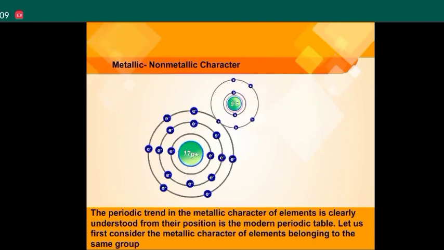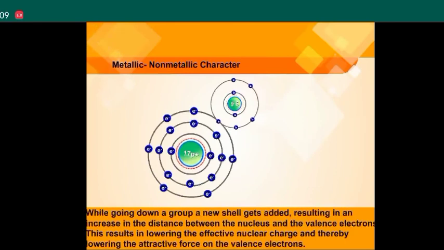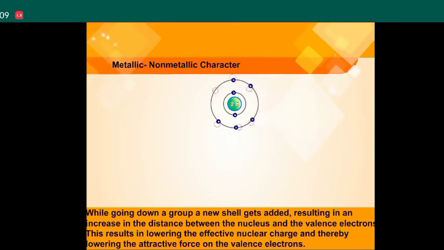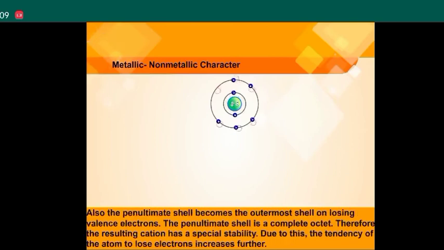Let us first consider the metallic character of elements belonging to the same group. While going down a group, a new shell gets added, resulting in an increase in the distance between the nucleus and the valence electrons. This results in lowering the effective nuclear charge and thereby lowering the attractive force on the valence electrons. As a result of this, the tendency of the atom to lose electrons increases. Also, the penultimate shell becomes the outermost shell on losing valence electrons. The penultimate shell is a complete octet. Therefore, the resulting ion has special stability. Due to this, the tendency of the atom to lose electrons increases further.